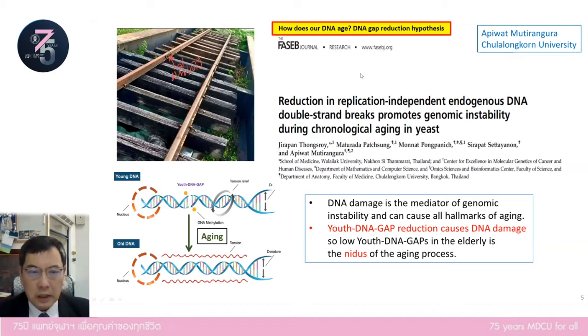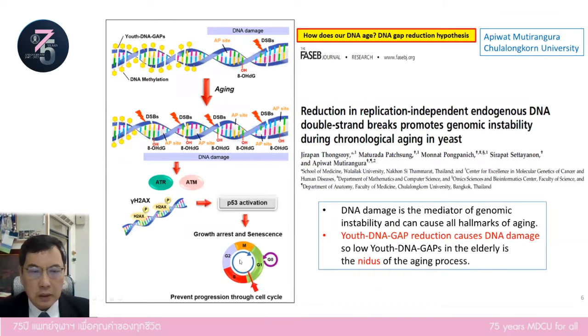So in 2018, we proved that DNA gaps are reduced in aging cells, and the reduction of DNA gaps caused DNA tension and caused DNA to be broken. In conclusion, this is a DNA aging theory: people know that DNA damage sends a signal transduction called the DNA damage response to stop cell division and cause growth arrest. A persistent DNA damage response will change the anatomy and physiology of the cell toward a senescent process.